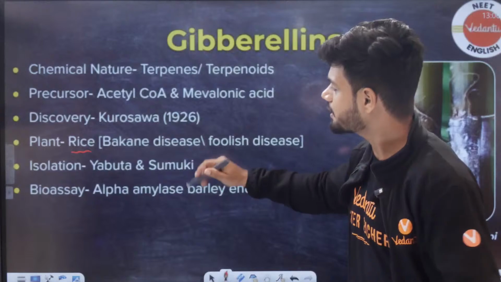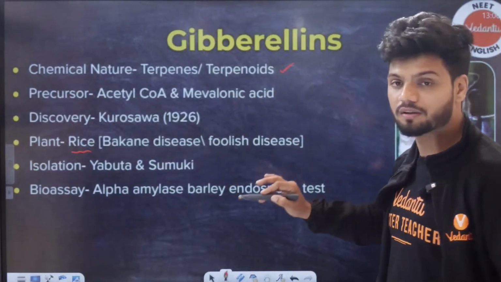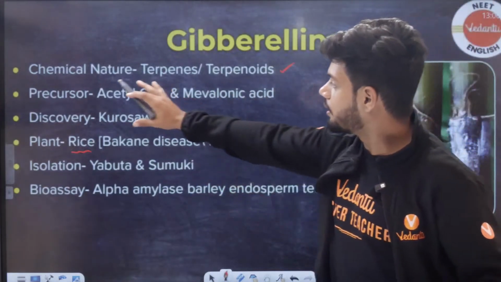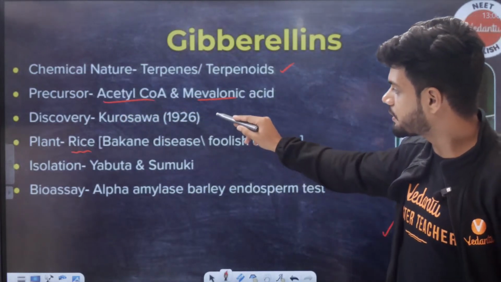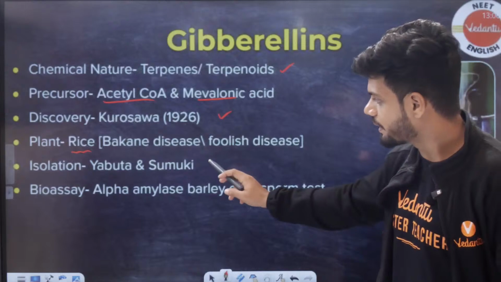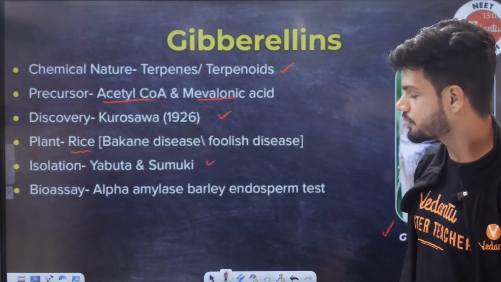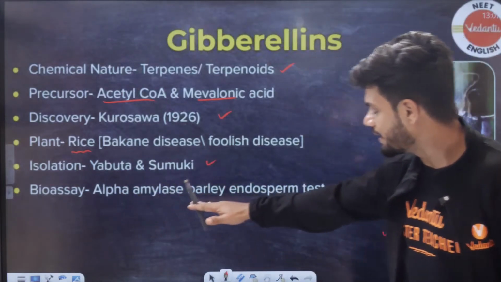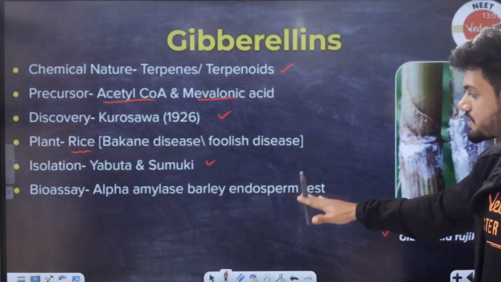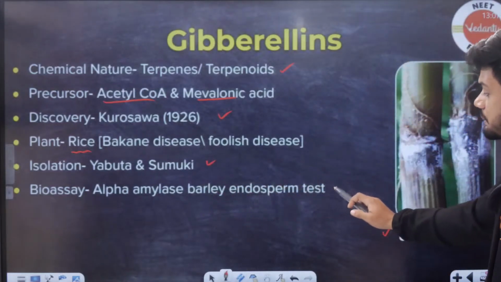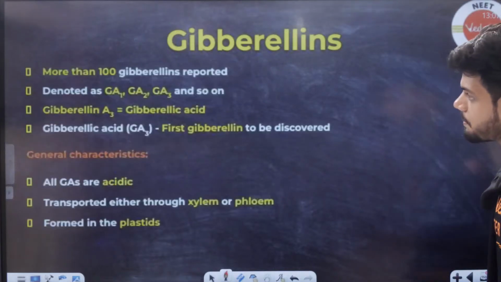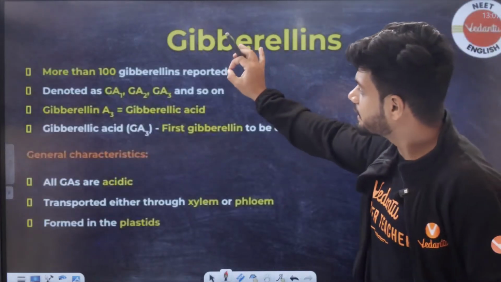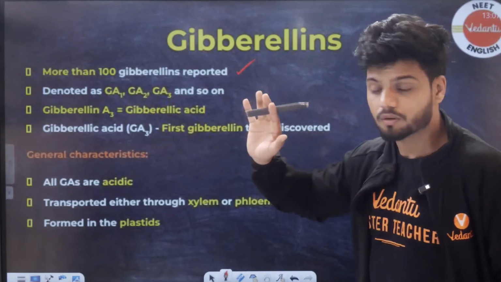Now what is the chemical nature? Terpenes, precursor acetyl-CoA or mevalonic acid. Discovery was done by Kurosawa. Isolation by Yabuta and Sumiki. The bioassay is called the alpha amylase barley endosperm test. Remember the name. You don't have to remember anything else. Just remember the name of gibberellic acid. More than 100 gibberellic acids have been reported till now.